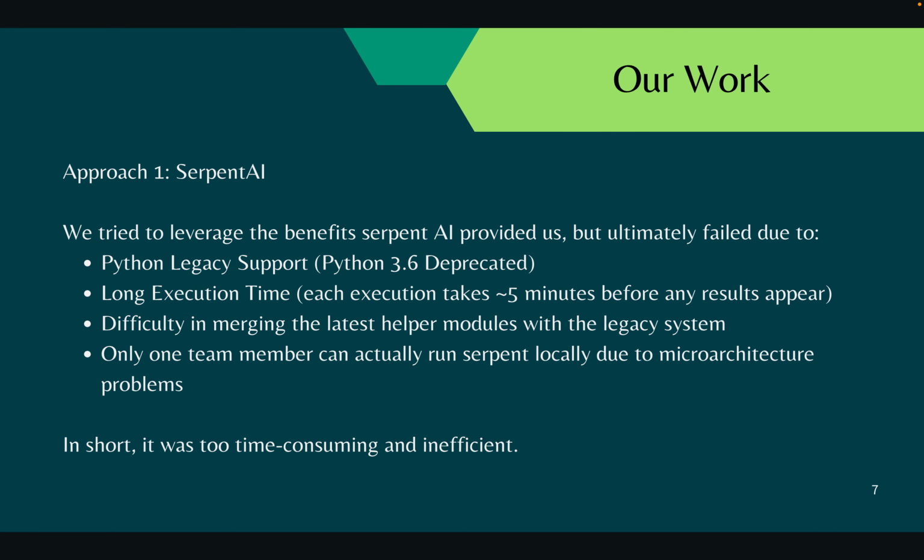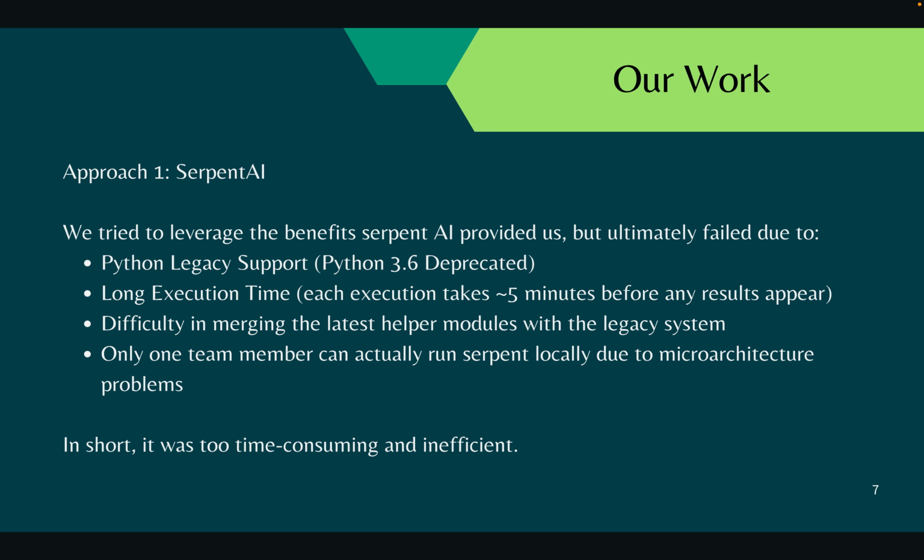Of course, knowing that Serpent AI is so useful, we tried to leverage its benefits, but ultimately failed, since Serpent AI did not support anything higher than Python 3.6, which is already deprecated, and it also has a long execution time.